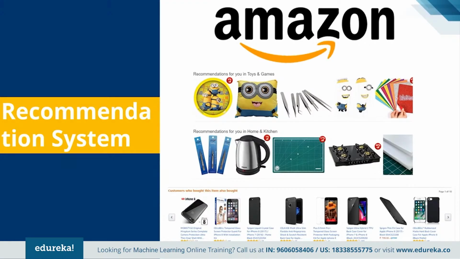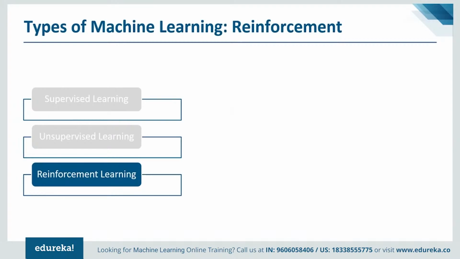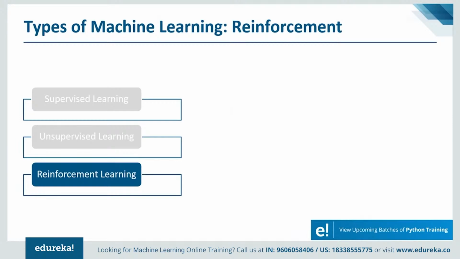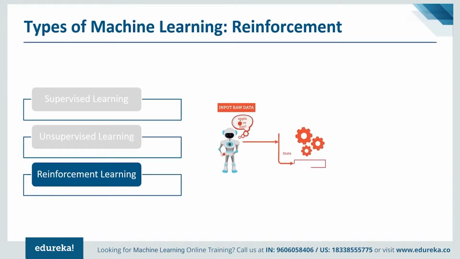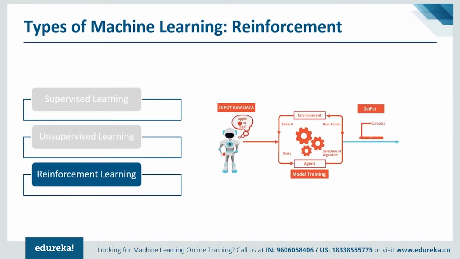Okay, let's discuss the third and last type of machine learning, that is reinforcement learning. So what is reinforcement learning? Reinforcement learning is a type of machine learning algorithm which allows a software agent or machine to automatically determine the ideal behavior within a specific context to maximize its performance. All it does is perform a hit and trial method to learn. The reinforcement learning model is about the interaction between two elements, the environment and the learning agent.